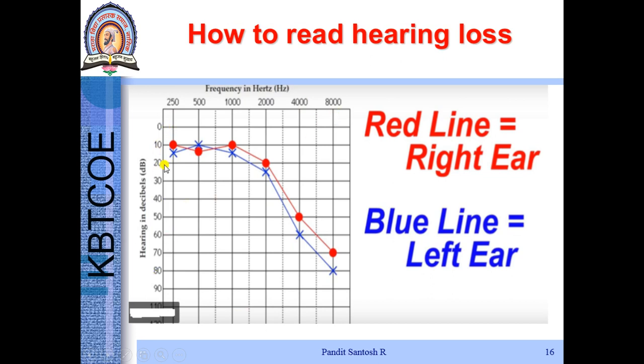one ear, frequency is kept constant at 250 Hz and the dB is increased. When the patient raises his hand, it indicates that the patient is able to hear that particular dB. Then the audiologist marks that he is able to hear a sound of 10 dB. Now red indicates right ear, blue indicates left ear.